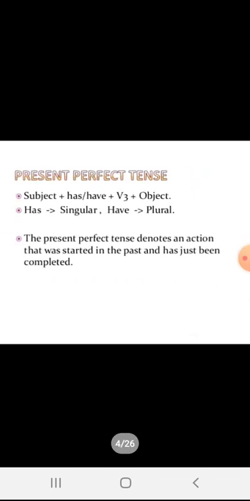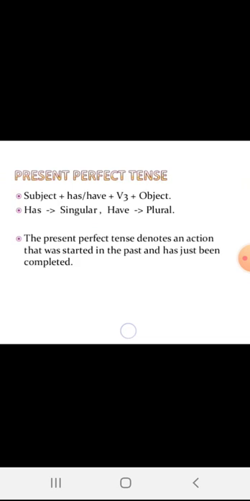Coming to the third type, that is present perfect tense. Present perfect tense is used for an action that has completed, that began in the past but has completed just now.